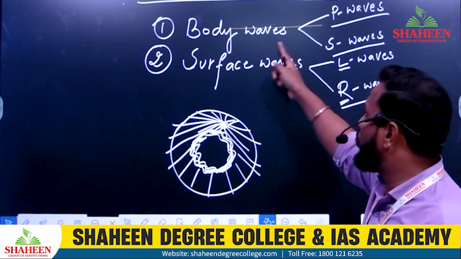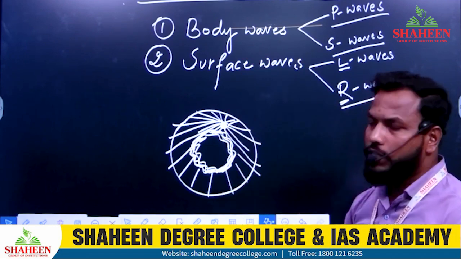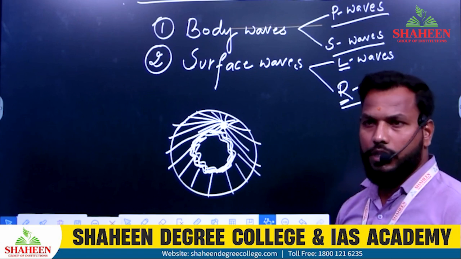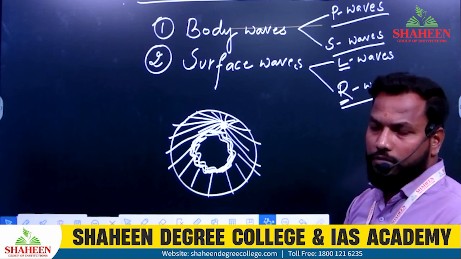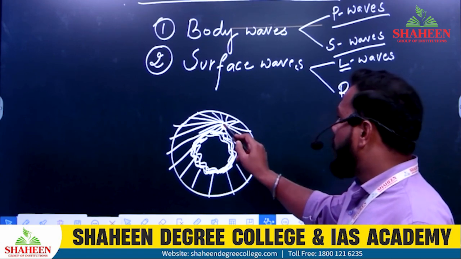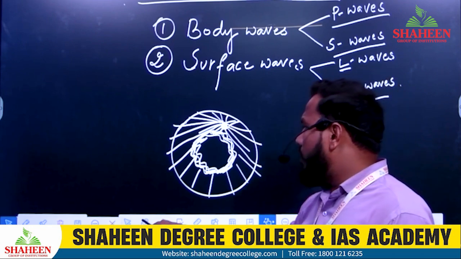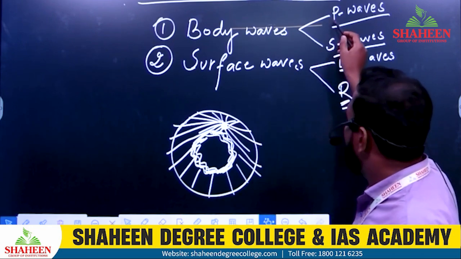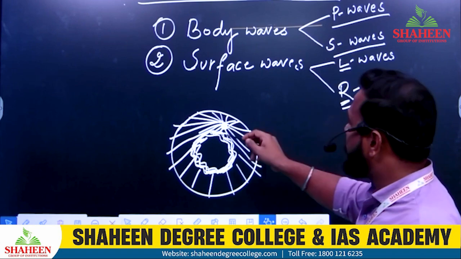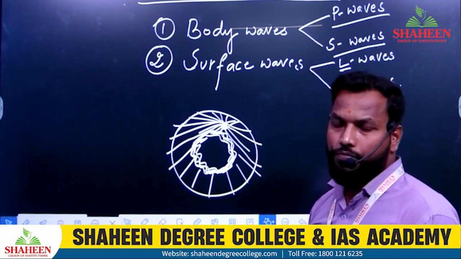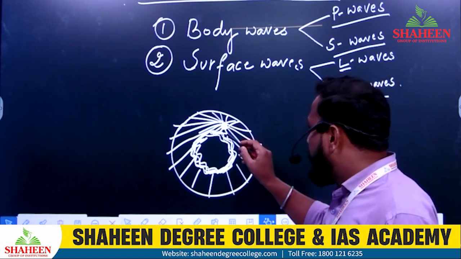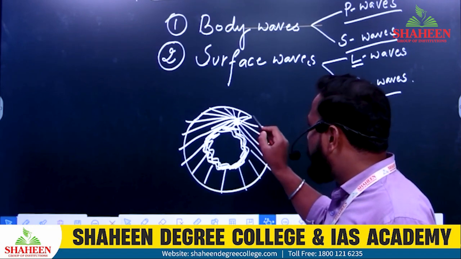So I am talking about the body waves, which travel only within the interiors of the earth. Then later, when the two waves, P waves and S waves, travel within the body, the waves come and hit the surface.